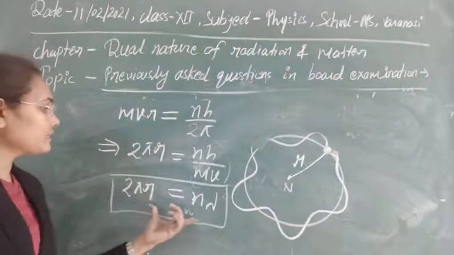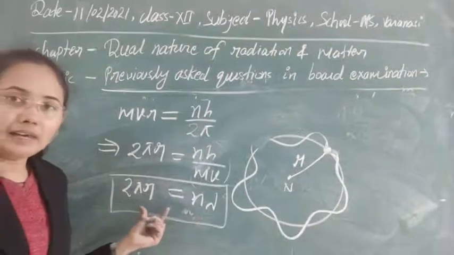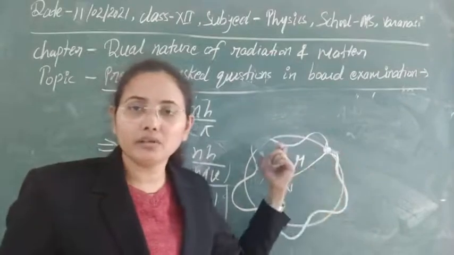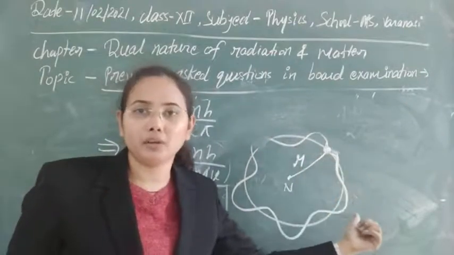So obviously this is the concept of de Broglie, that the distance travelled by the particle over a complete revolution is equal to an integral multiple of lambda.